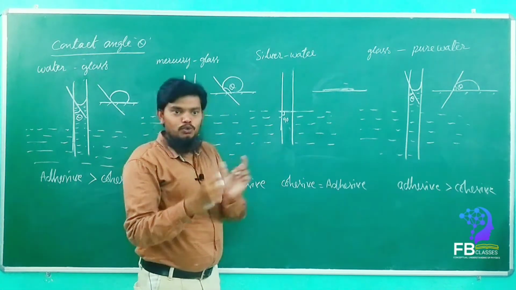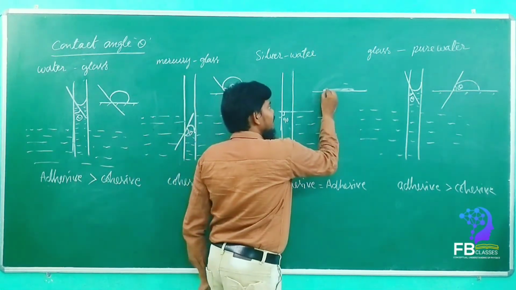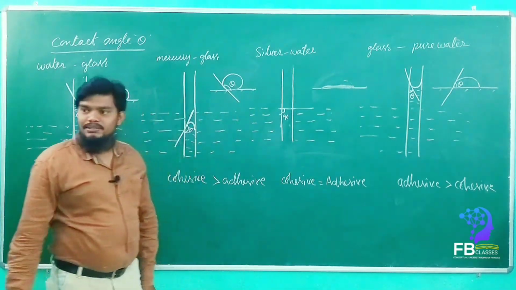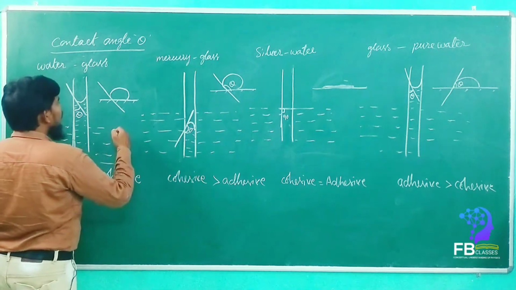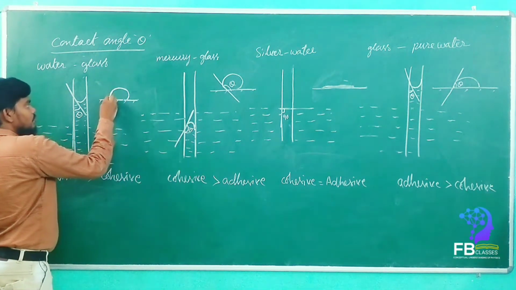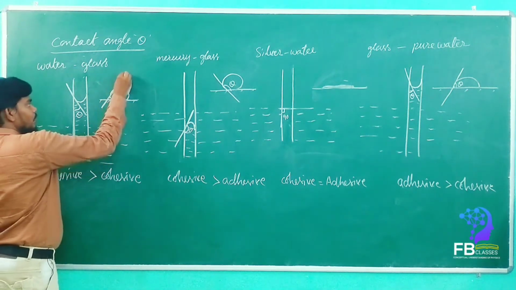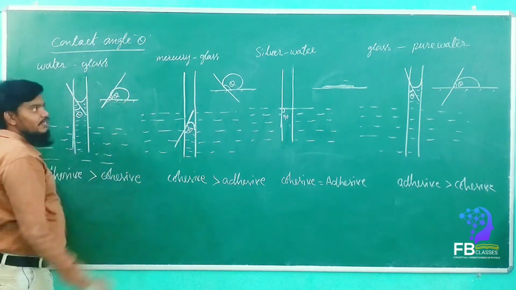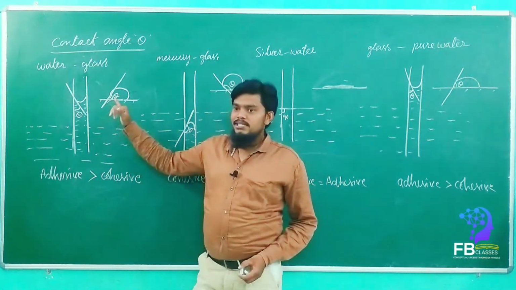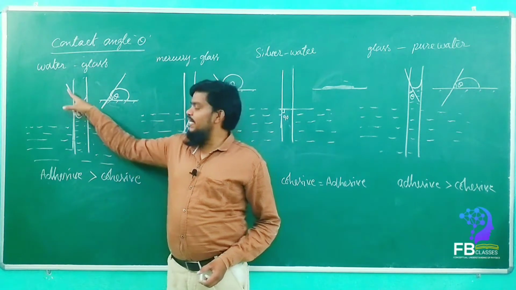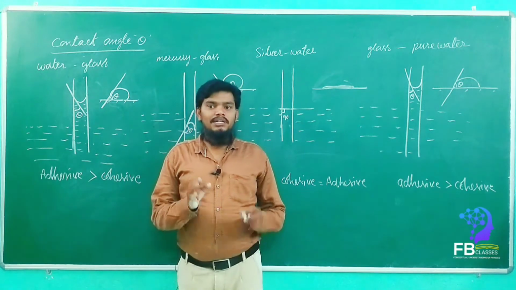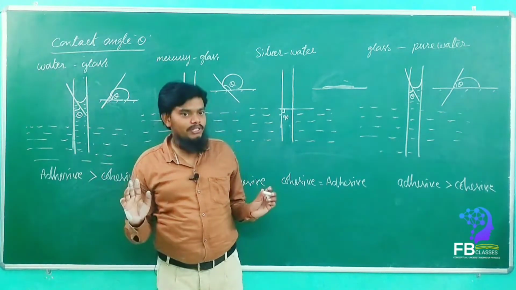So I made it zoom and you have to see. Actually it is spread completely onto the silver plate. Okay. So here how do we draw? We have to draw like this, and towards the liquid. This is the theta. Got it? So contact angle is the angle between the tangent through the curvature and enclosed with the liquid is called contact angle. Are you getting my point?